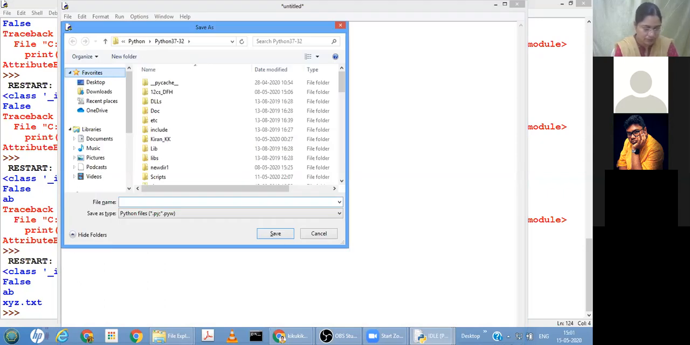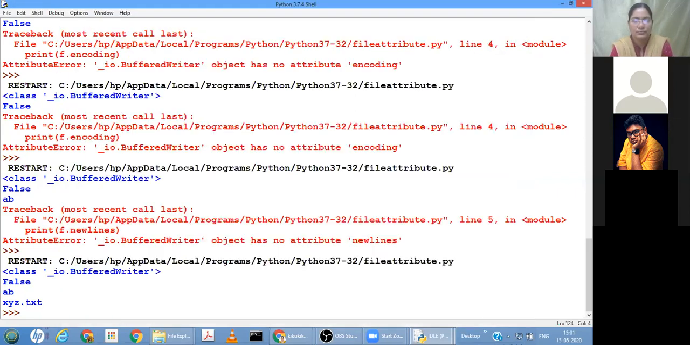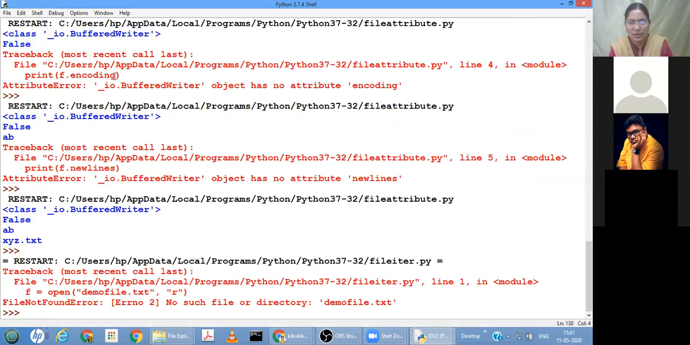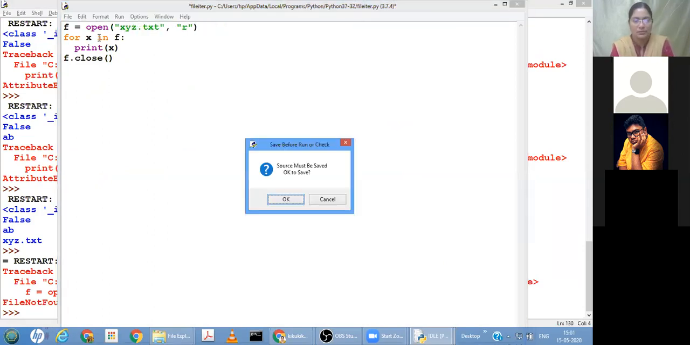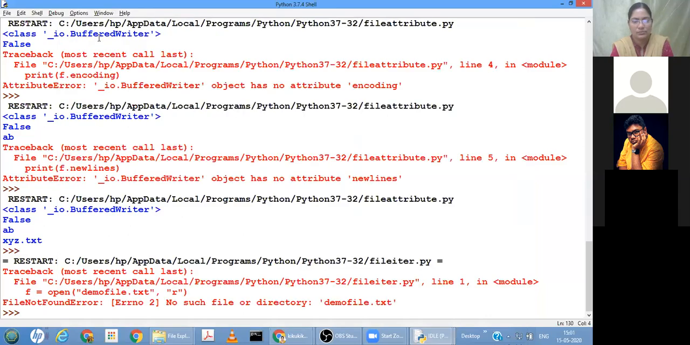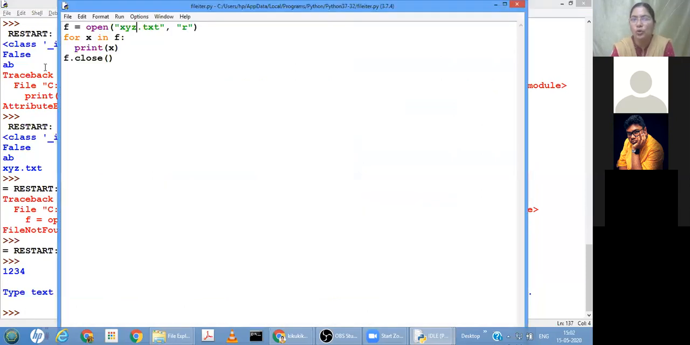Now we can see file iteration. Iteration I'm doing. No such file, demo file.txt. xyz.txt. Okay, now you can see. So one line at a time we are able to read through a loop also.